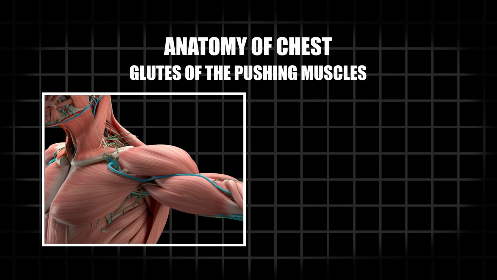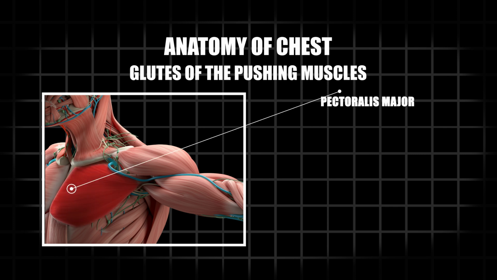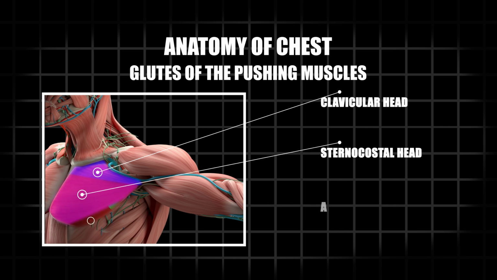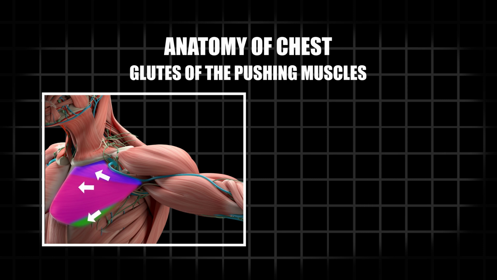It has 2 parts. Pectoral major makes up the largest part of your chest. Underneath it runs the pectoral minor. The pectoral major has 3 heads: the clavicular head, the sternocostal head, and the abdominal head, also called lower pecs. Since they run in relatively different directions and have different innervations, you can more or less target them with specific exercises or with changed angles, but it will always train the whole pec major.